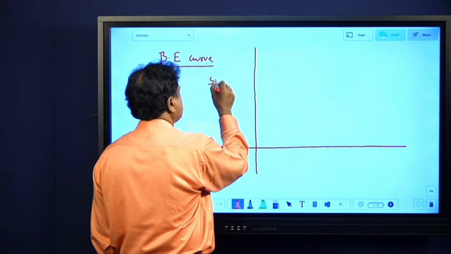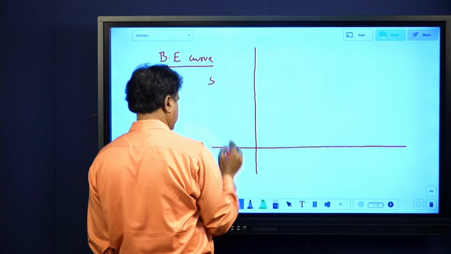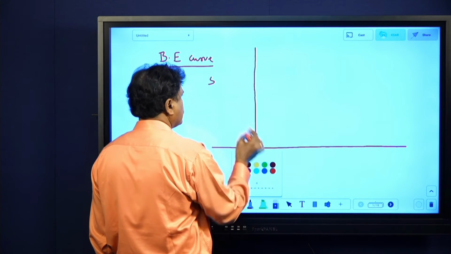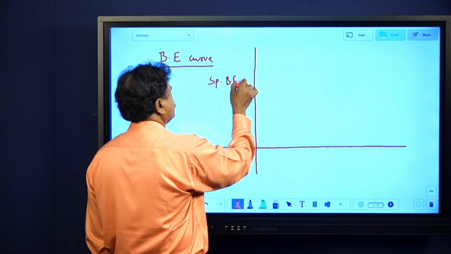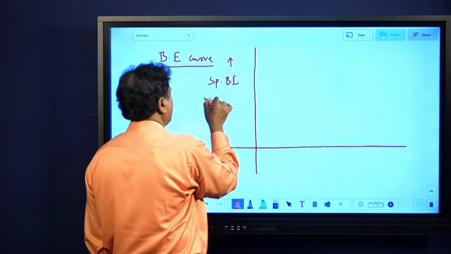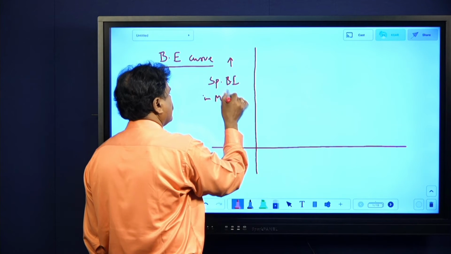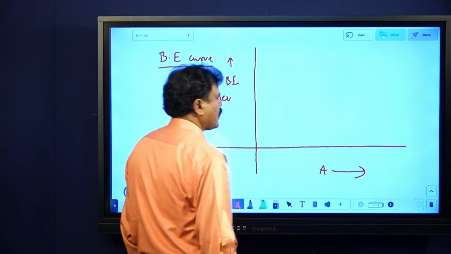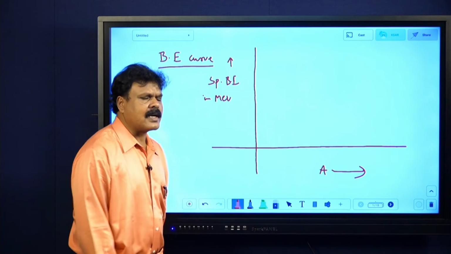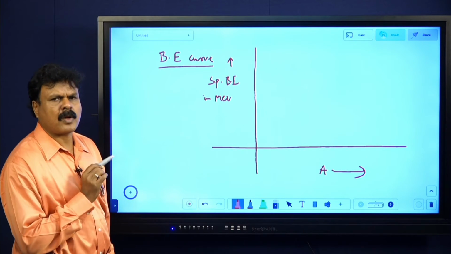Say, I am writing specific binding energy in million electron volts, MeV, versus mass number, that is A. Okay, here are some ideas on how you can write the curve properly.